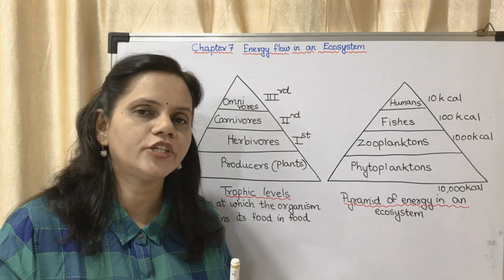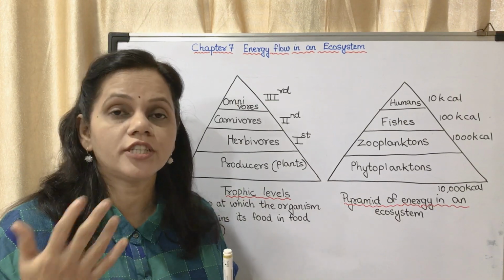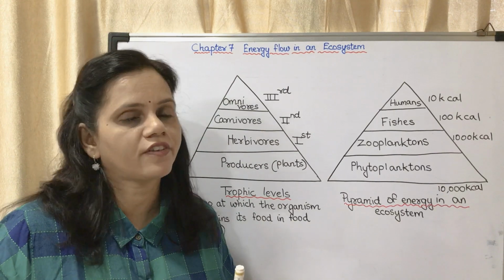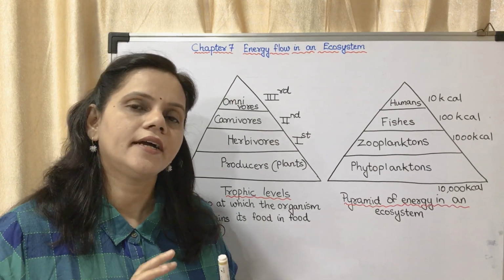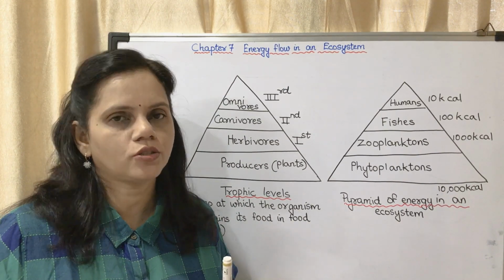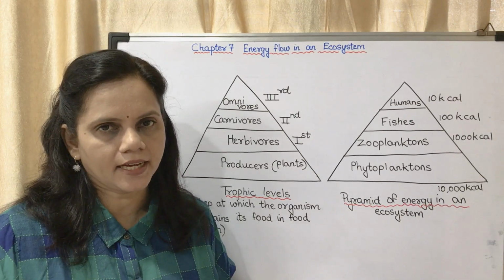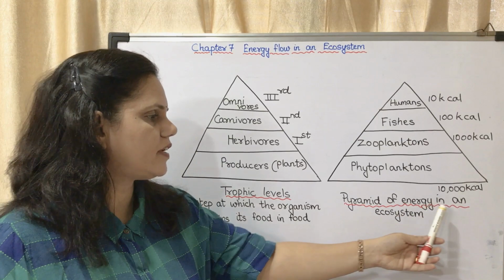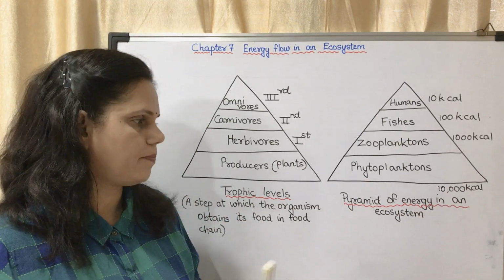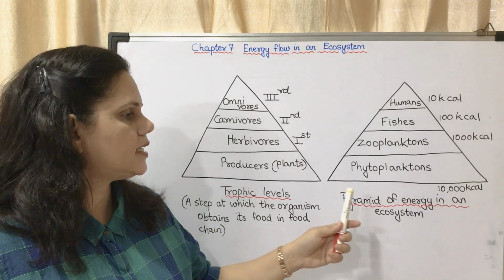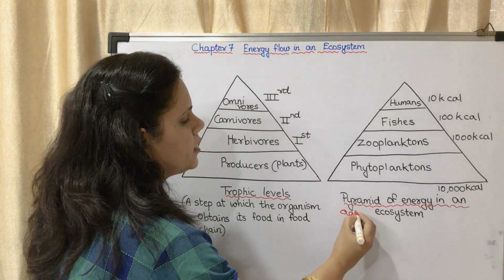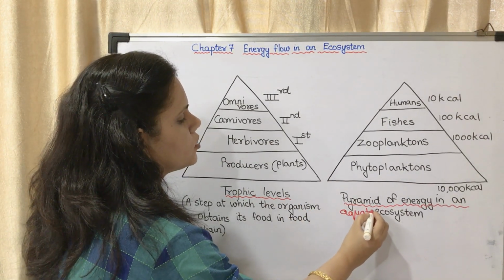Whereas in case of nutrients, the nutrients are taken up from the surface of the earth, from air, from soil, from water, and it is returned back to those sources. It is a cycle. Now we may see this is the pyramid of energy in an ecosystem, in an aquatic ecosystem.